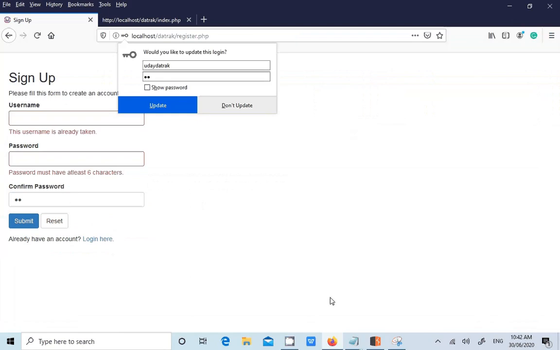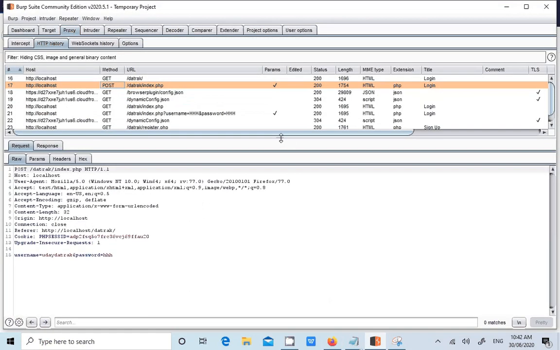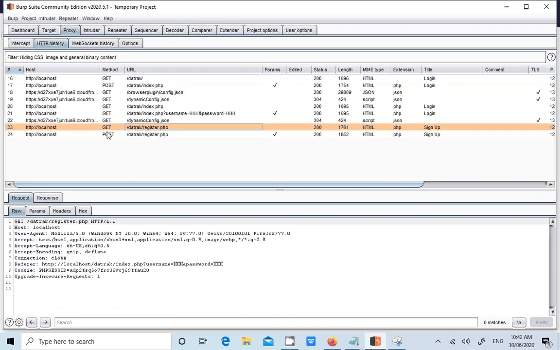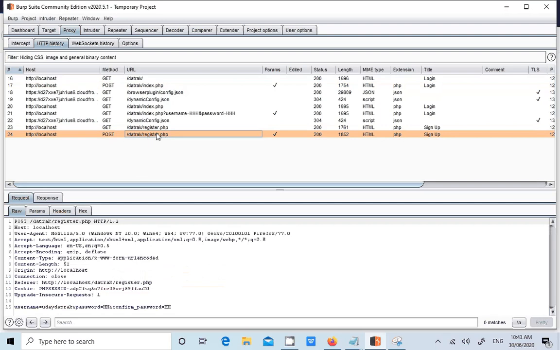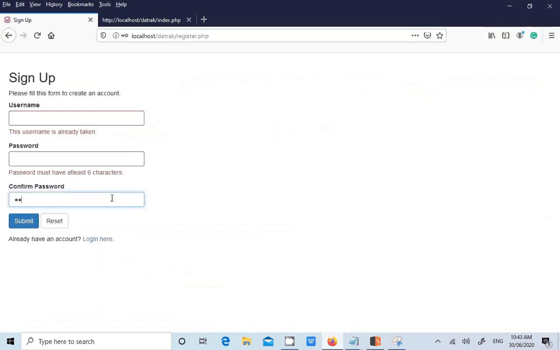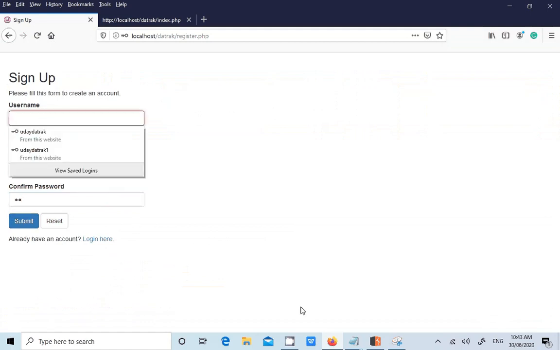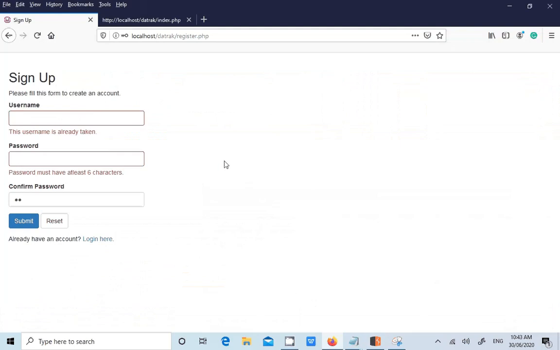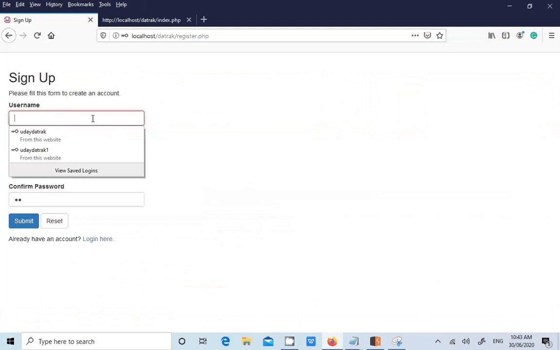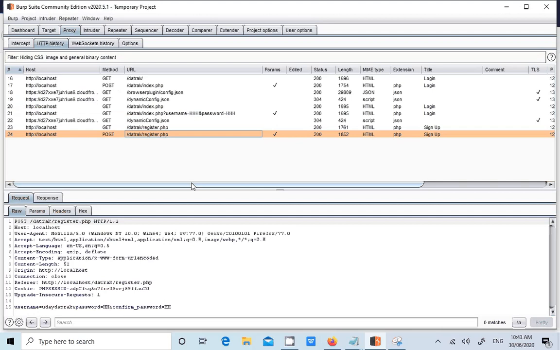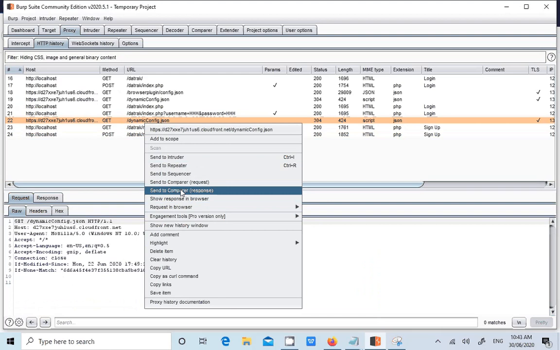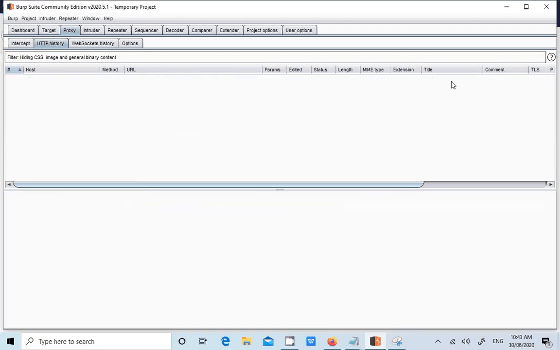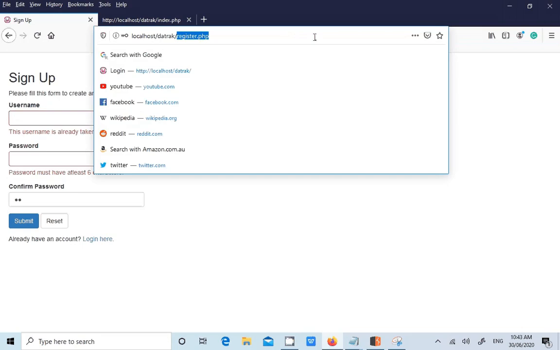Now I fill this form and I come here to the GET request. No data is sent as part of the URL. One important thing, guys: you don't have to first fill in every form and come back and check here. As a normal user, I'll show you. Let me clear the history. Right click, clear history. As a normal user, first I will open the website